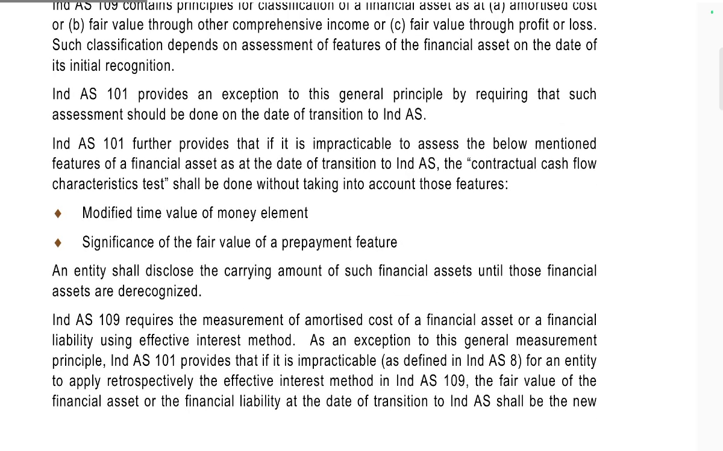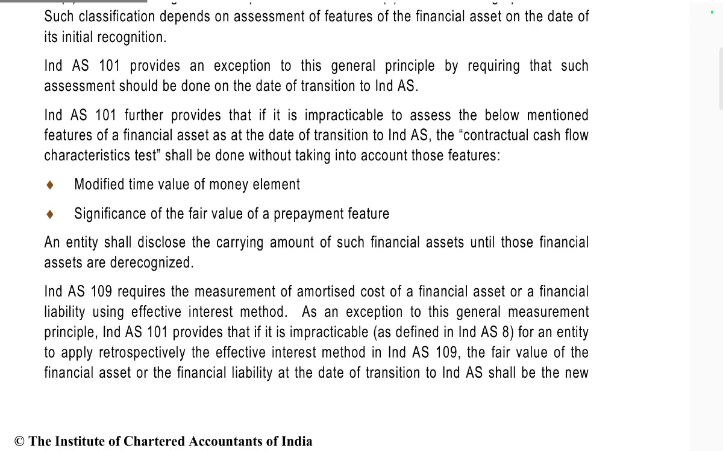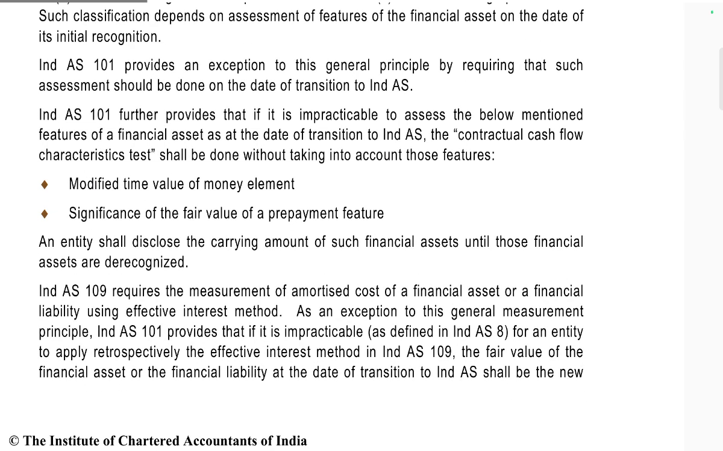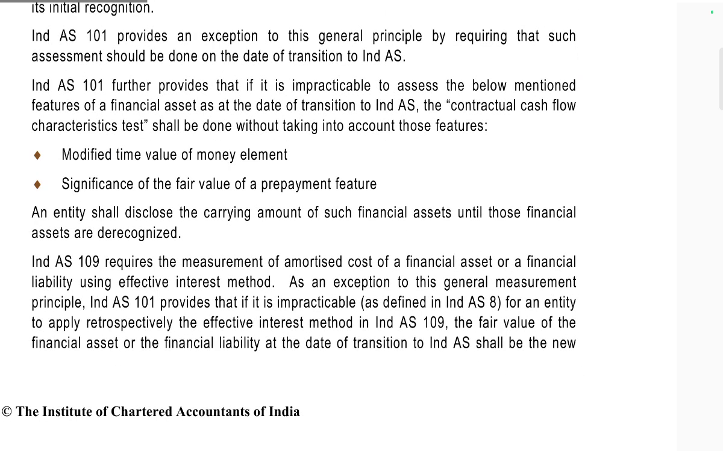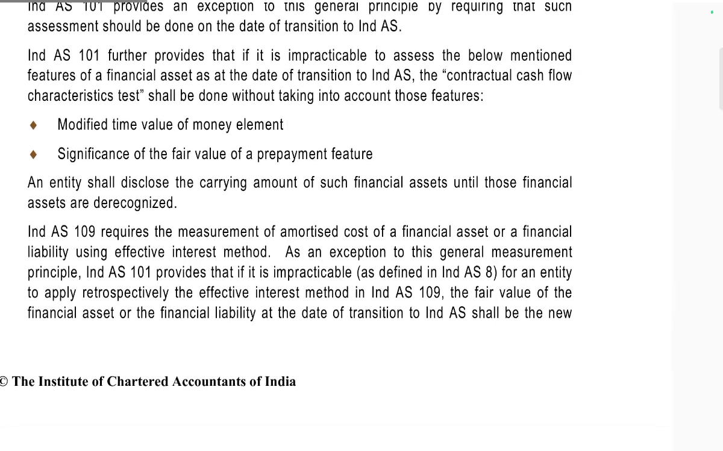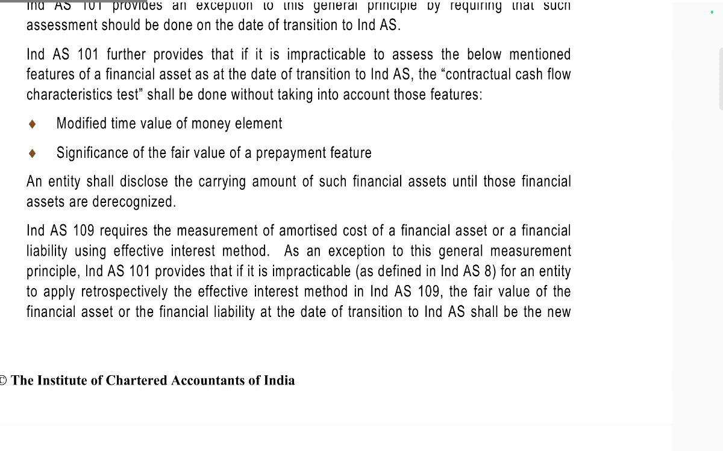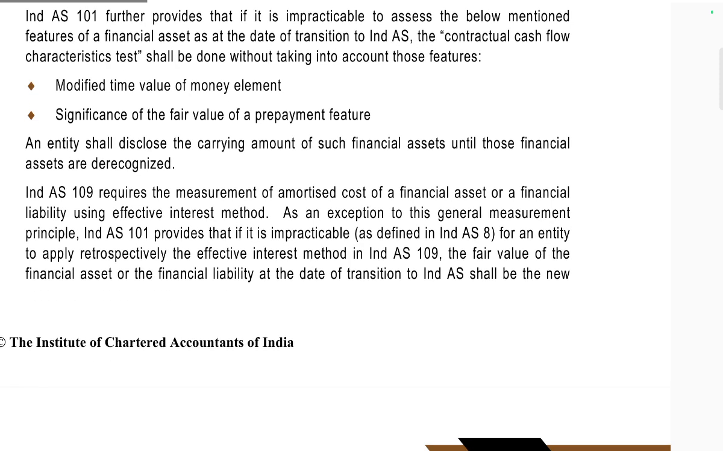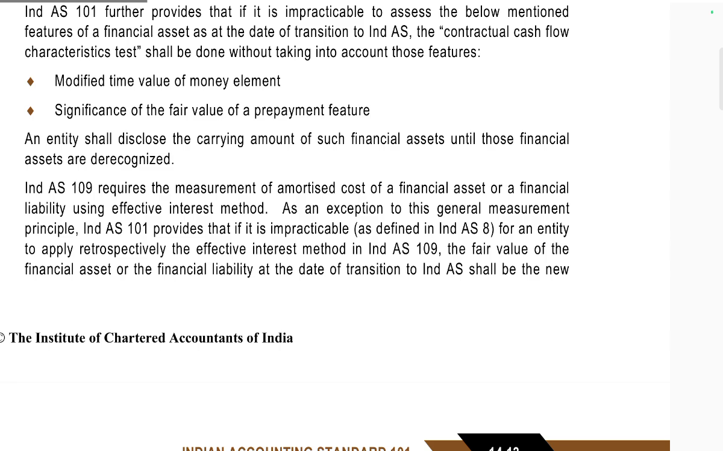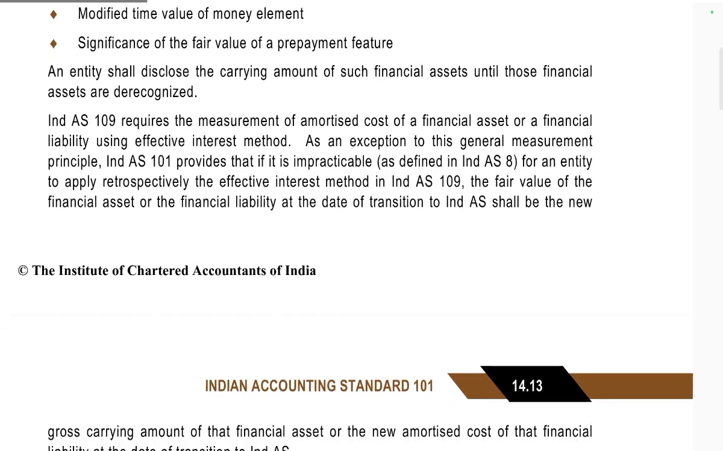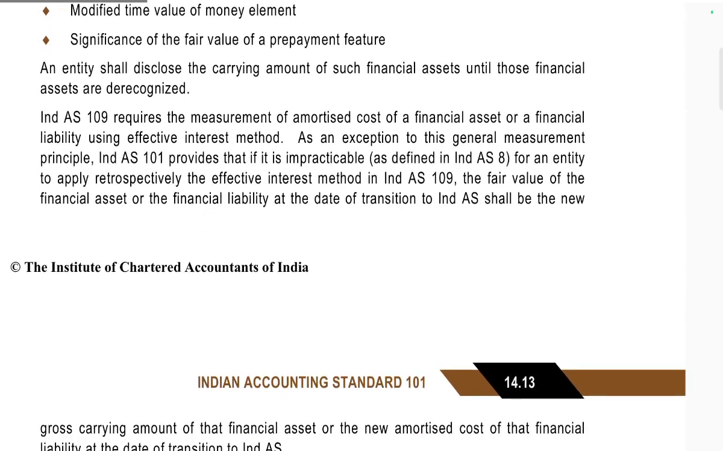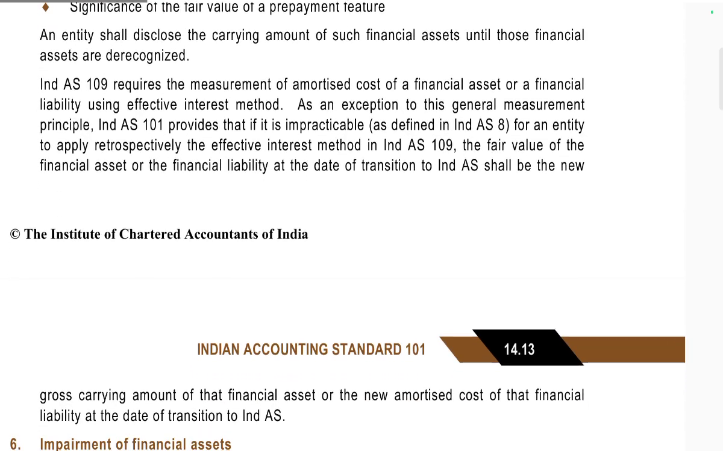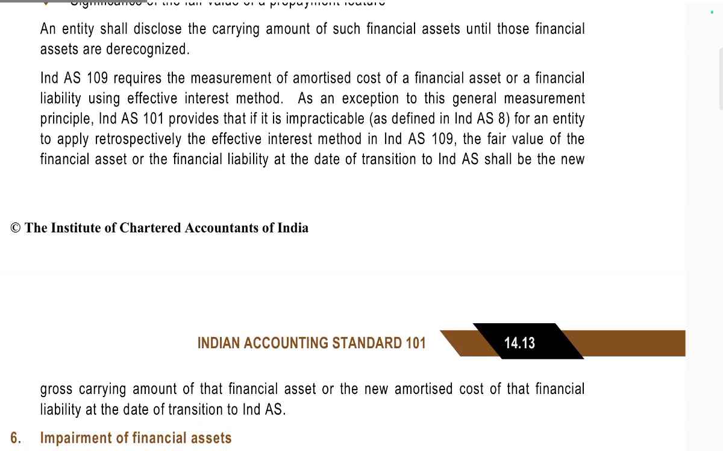Ind AS 101 provides an exemption to the general requirement that the assessment should be done at the date of transition to Ind AS. Ind AS 101 further provides that if it is impracticable to assess the financial asset as at the date of transition, the contractual cash flow characteristics would be assessed without taking into account the modified time value of money element and the fair value of prepayment features. The entity shall disclose the carrying amount of the financial asset until these financial assets are derecognized.